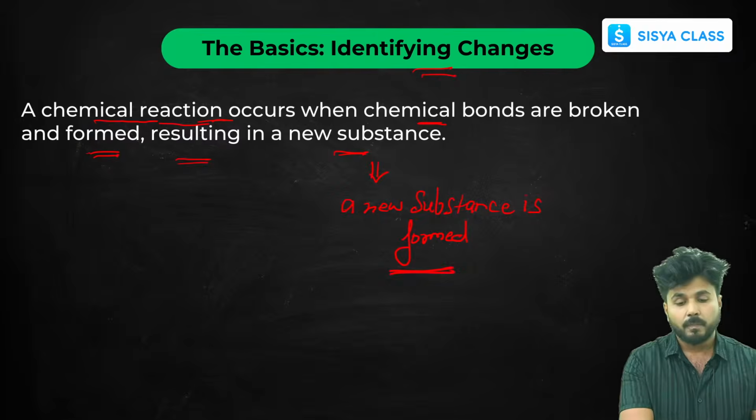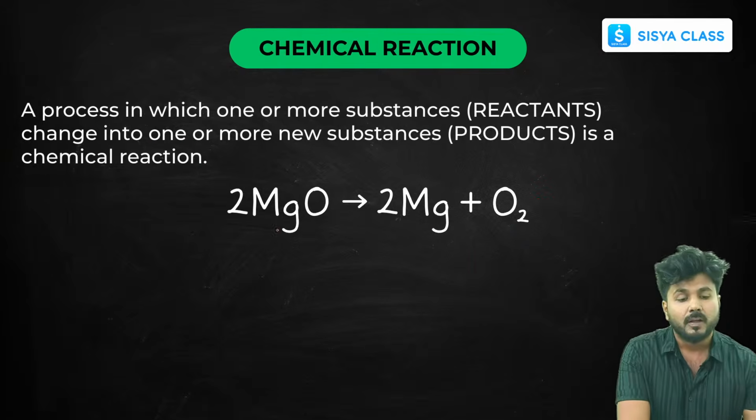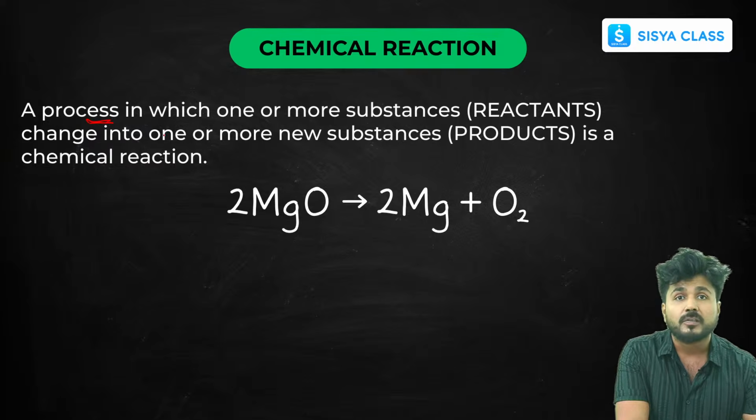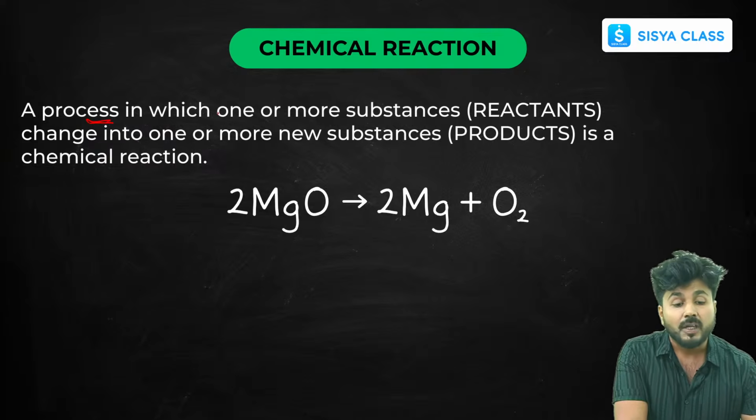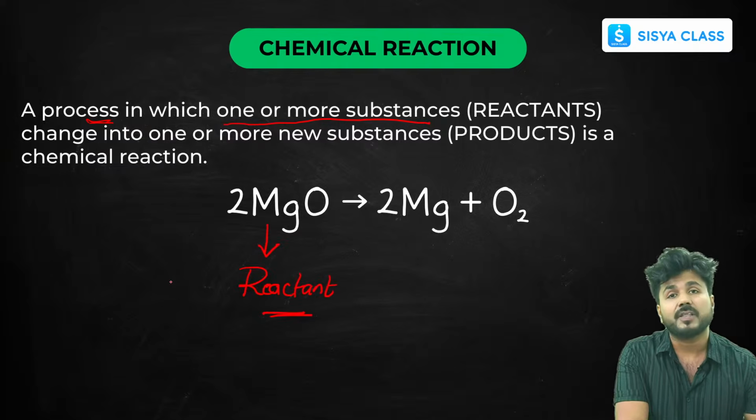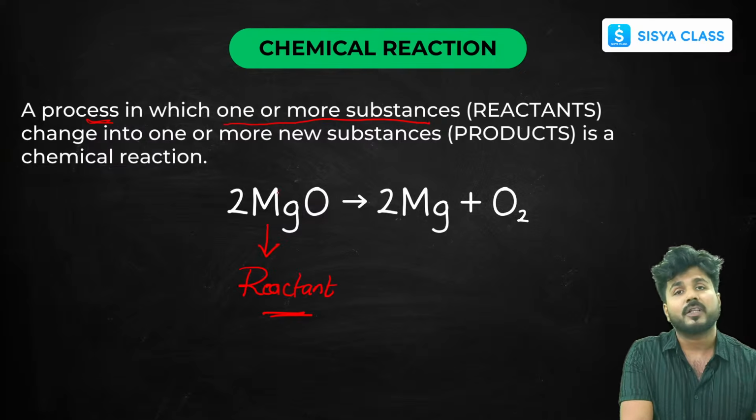Now, I'm trying to explain it to you with an example. How can we define it more precisely? Listen carefully, students. Any process in which one or more substances take part, here you can see there is only one substance, and this substance is called the reactant. The substance that takes part in a chemical reaction is called your reactant. There can be more than one. In this reaction there is only one reactant.